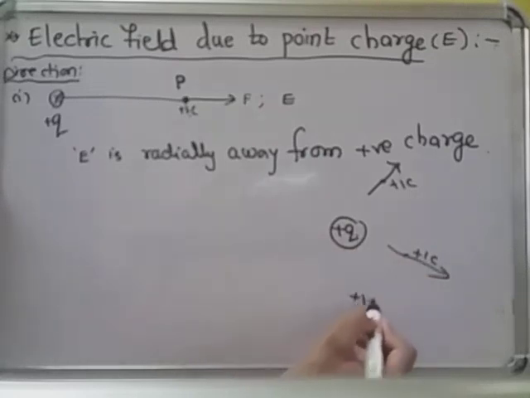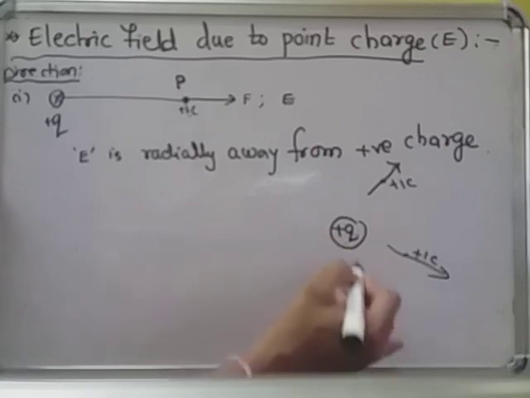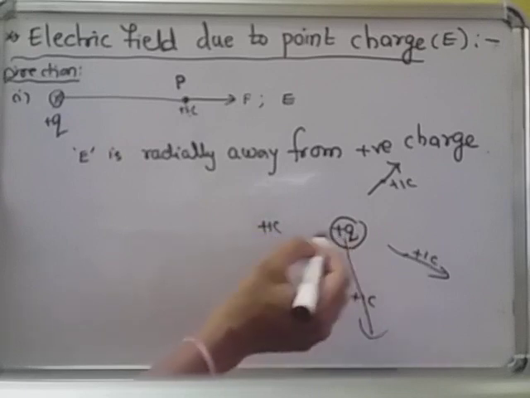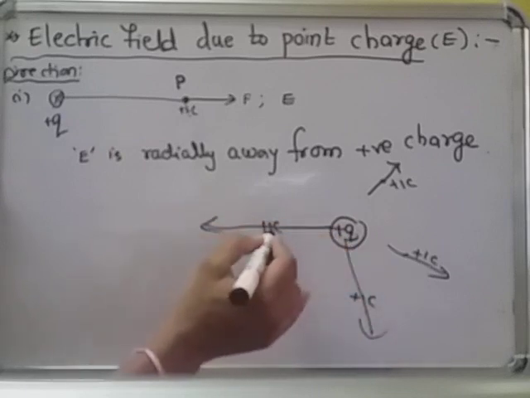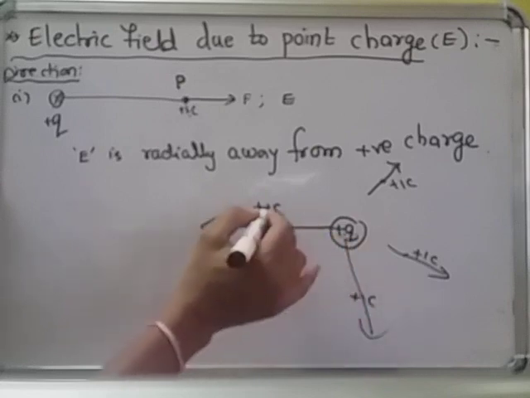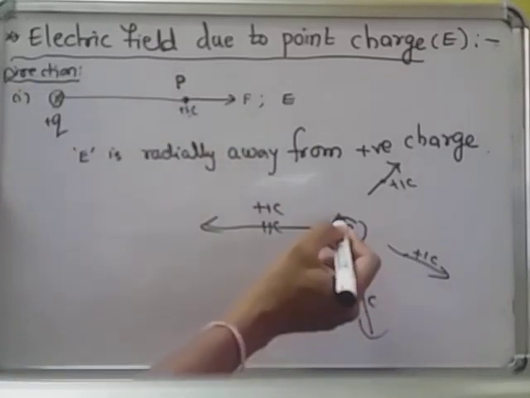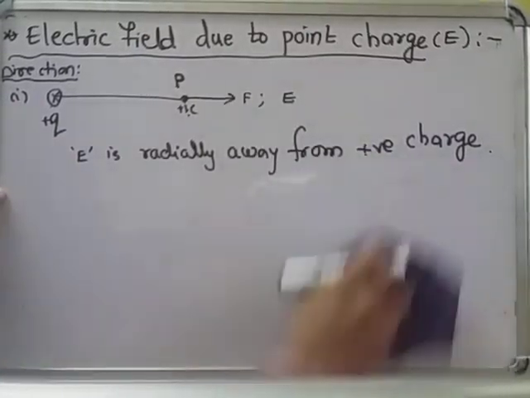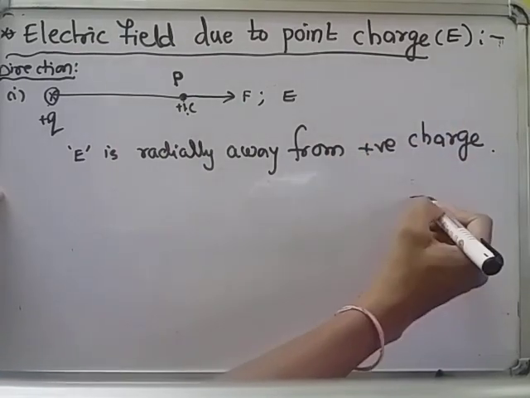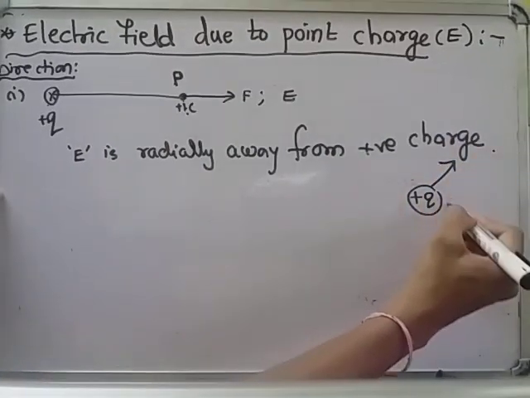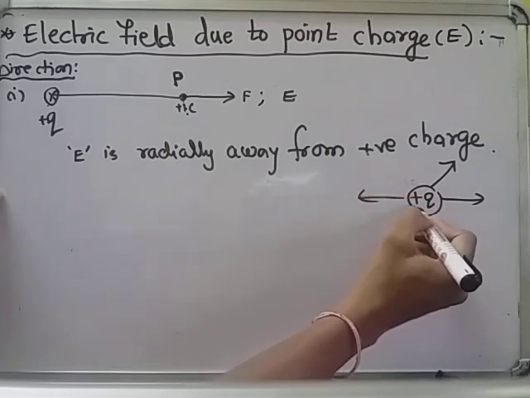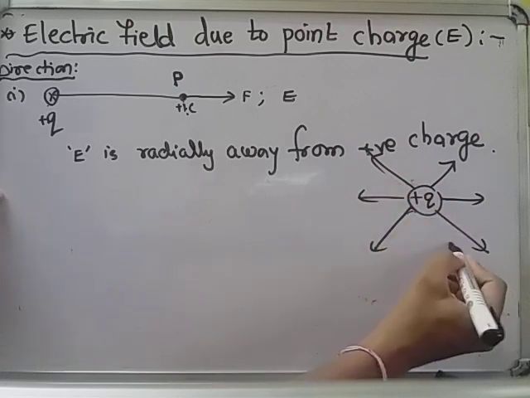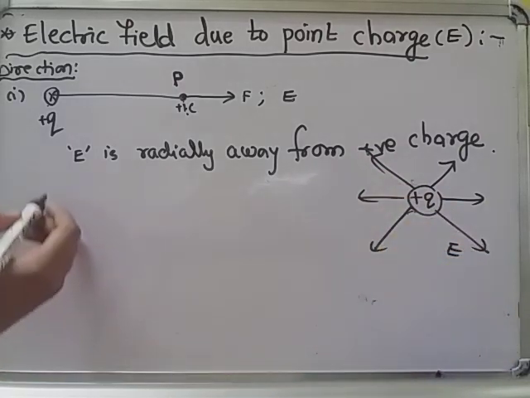If you take the plus 1 coulomb here, this plus Q charge pushes the plus 1 coulomb like this. Like this, at any point, if you place the plus 1 coulomb, this plus Q repels it, and it will be pushed away like this. This is the plus Q charge. Due to the plus Q charge, the electric field direction is radially away. This is the direction of the electric field due to a positive charge.